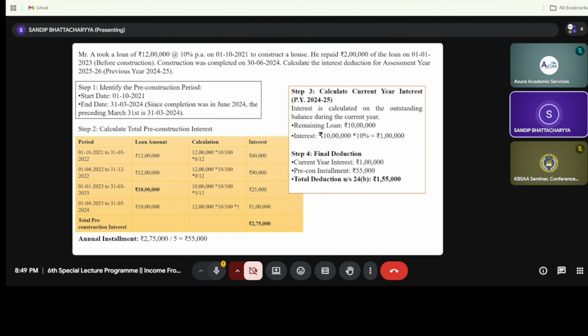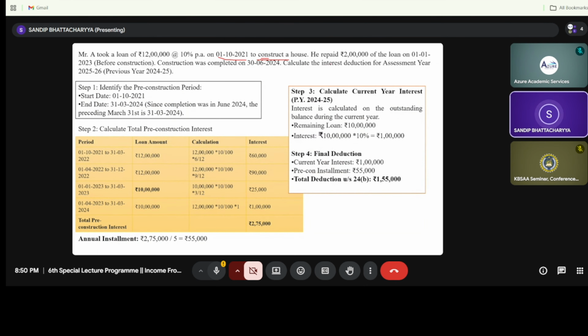One is called construction. Please underline this word, construction, and this date 1/10/2021, so that it is before or after 1/4/2019, right? And this is construction, that is no repair, no renovation.